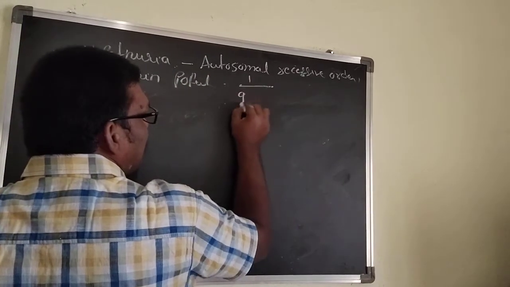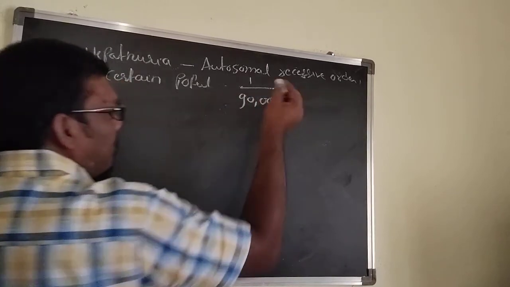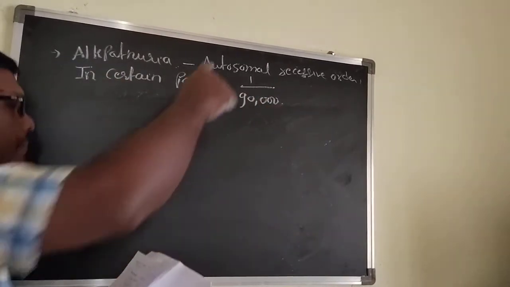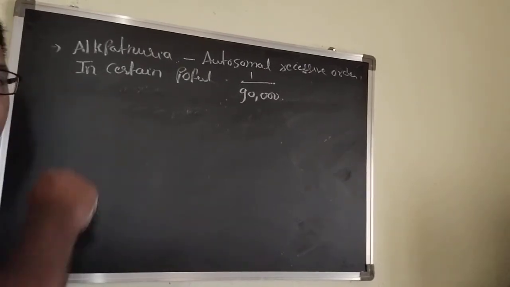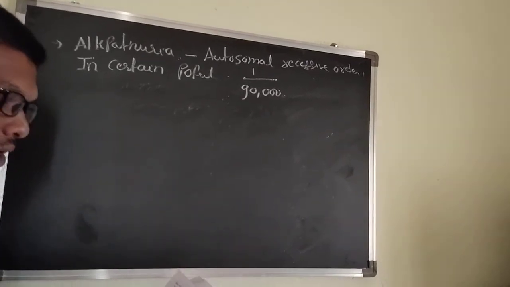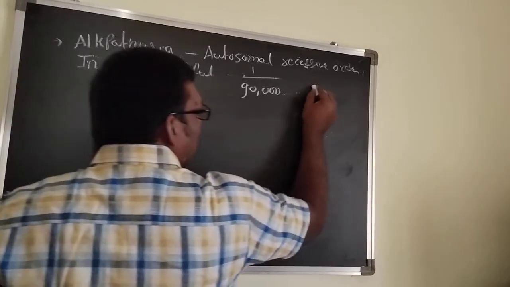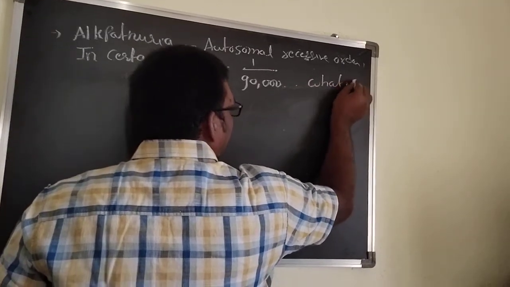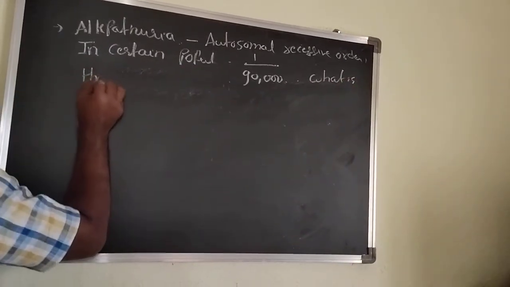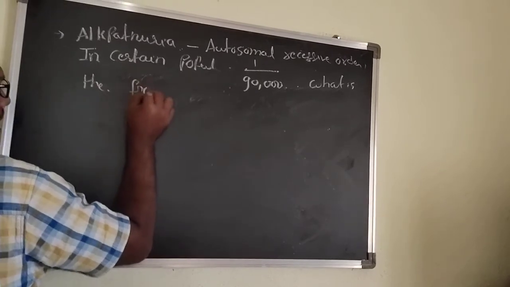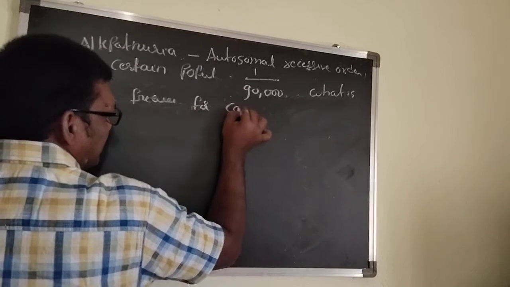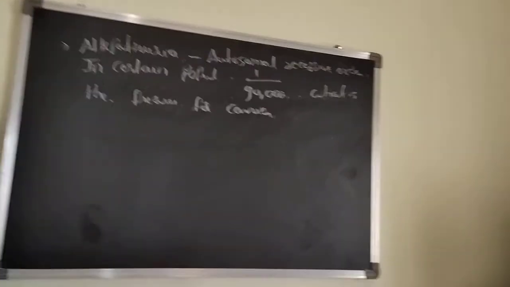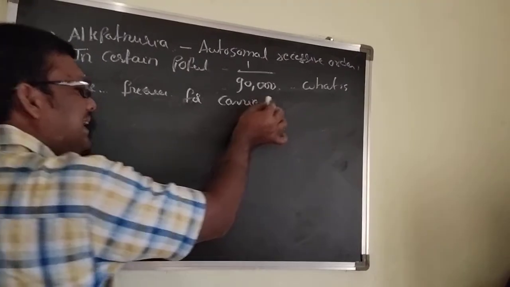out of 90,000 people, one person is affected with alkaptonuria. Then what is the frequency for a carrier? What is a carrier here?